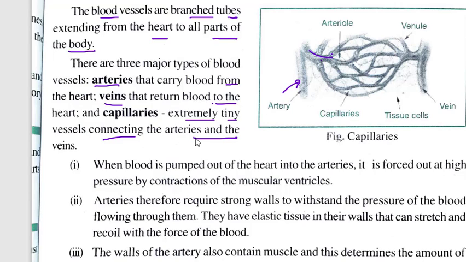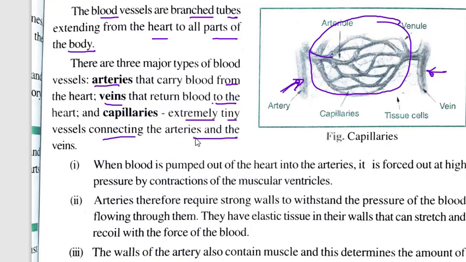Veins we call those pipes which are collecting blood again from different parts of the body and transferring it to the heart. And capillaries we call fine pipes. Fine pipes means tiny tubes, tiny vessels, okay, which are actually in contact with different parts of the body and supplying blood to those parts. So capillaries are extremely tiny vessels connecting the arteries and the veins. So they are the connections between arteries and veins. You can see in this diagram, here we have artery and here we have vein, and in between artery and vein you will see the capillaries, small tubes.